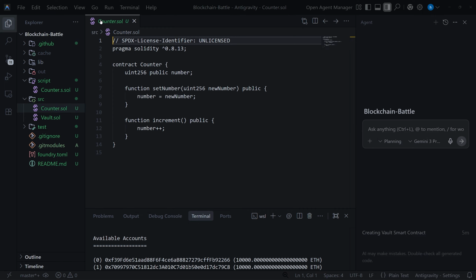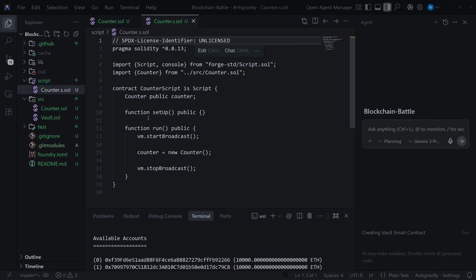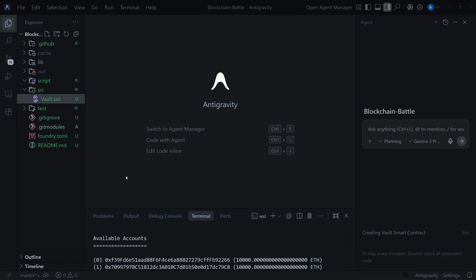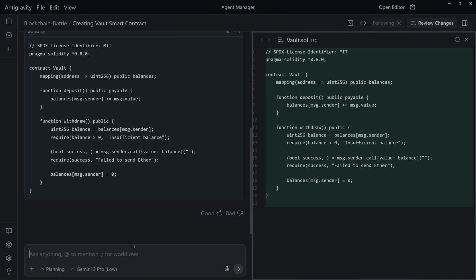But before doing this manually, let's get rid of these first and open up our agent manager again. So the next command I'm gonna tell it is: create a script so I can use to deploy my vault.sol contract.